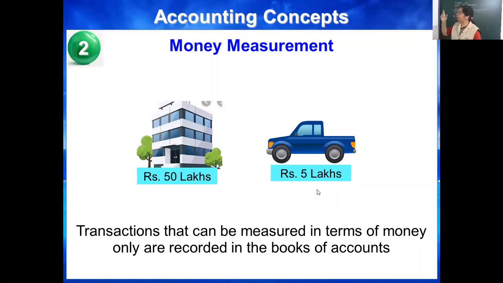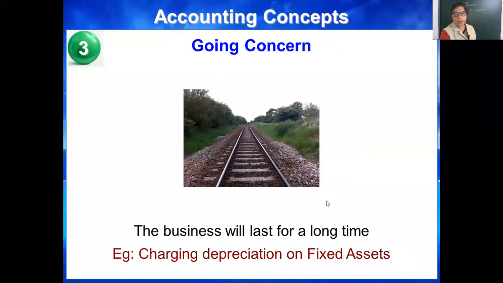Like if you want to enter the AC in your book, you have to enter the value, not the capacity, not the name of company. Okay? Same for every asset. In the books, businessman should enter the transactions which are in monetary terms. Then going concern, the business will last for a long time. It will not be shut down in near future.